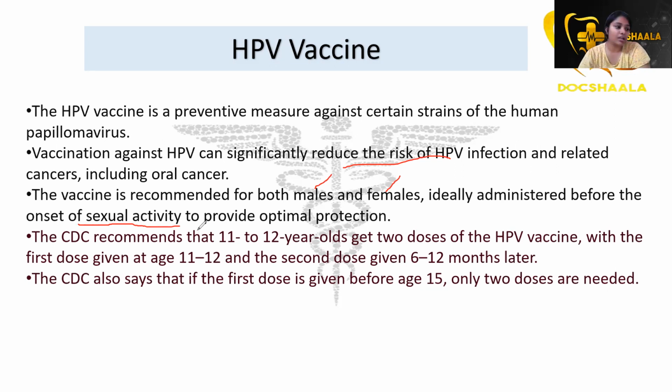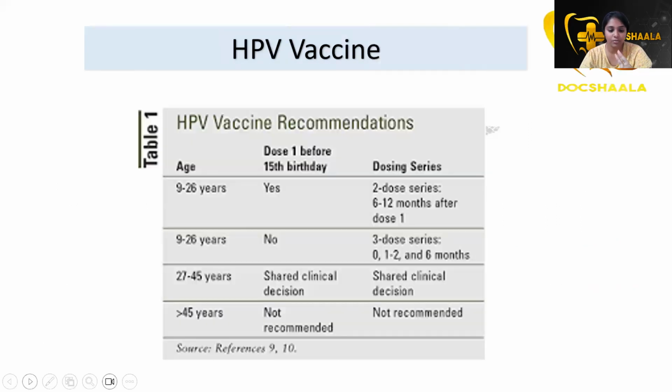But if you have not taken the HPV vaccine, you can take it in adult age also, though that has a minimum age bar. The CDC recommends that 11 to 12 year olds get 2 doses of the HPV vaccine, with the first dose at 11 to 12 and the second dose 6 to 12 months later. It also says that if the first dose is given before the age of 15, only 2 doses are required. These are the important points around the HPV vaccine you have to keep in mind.